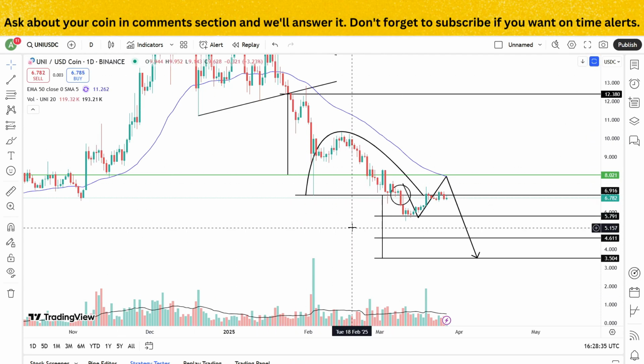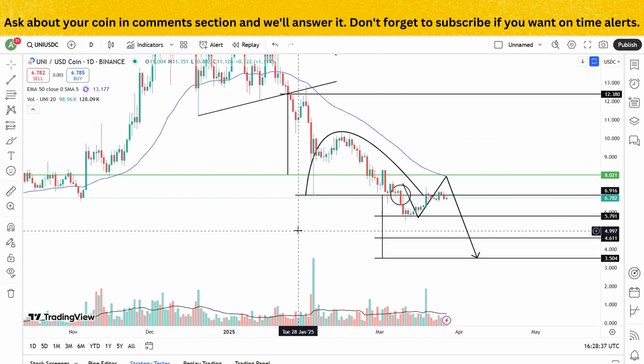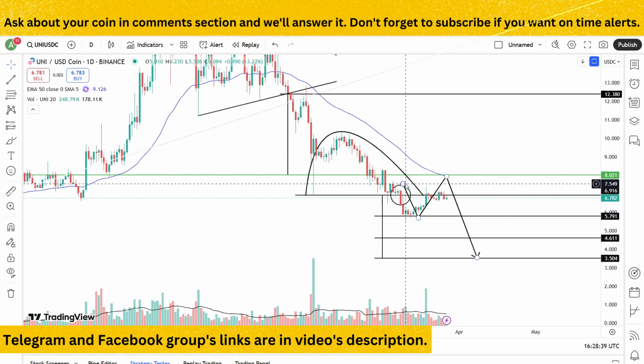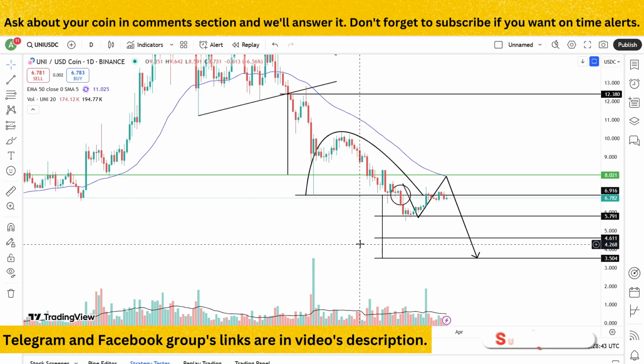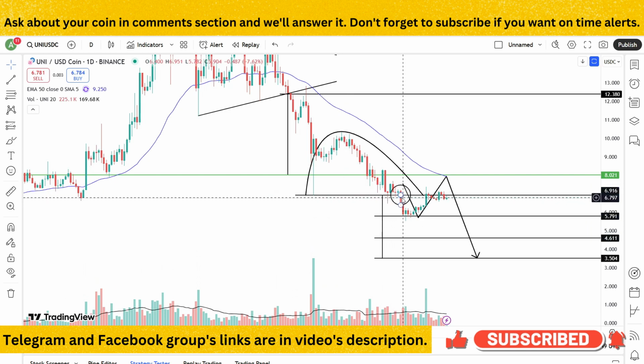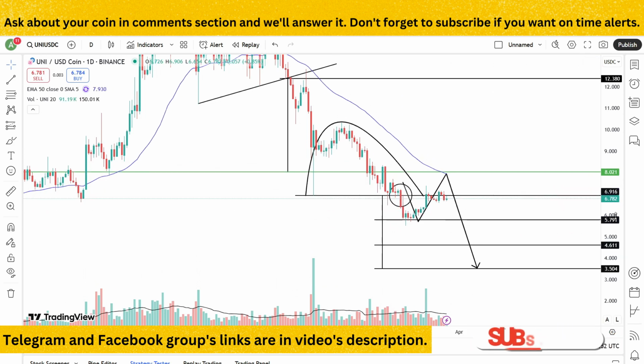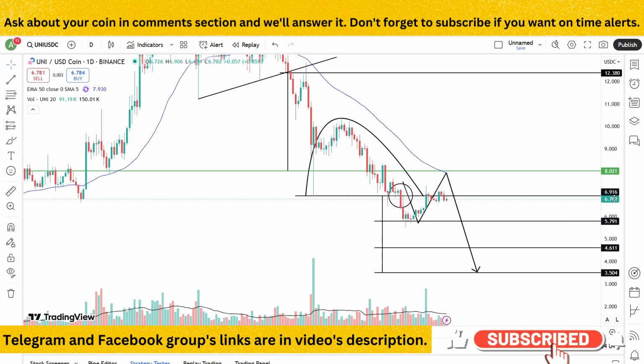If we look at this coin, currently this coin is moving in its downtrend. This coin has submitted a breakdown of this arc formation. As this coin is moving in its downtrend, we need to follow two strategies in this coin. First strategy is sell on new breakdown. This coin has submitted a new breakdown in this candle when this candle gave closing below 6.916.